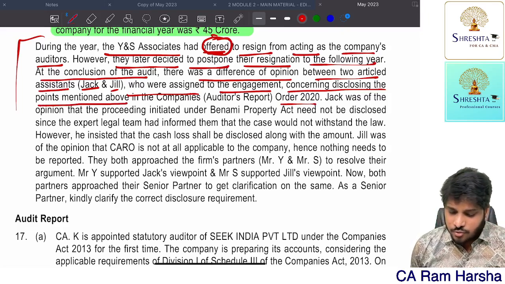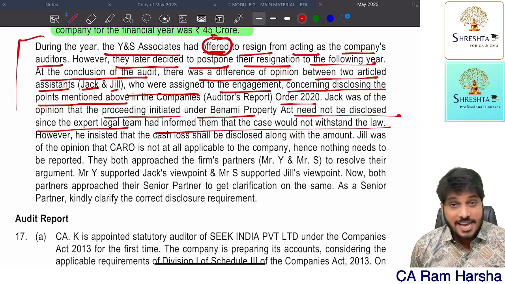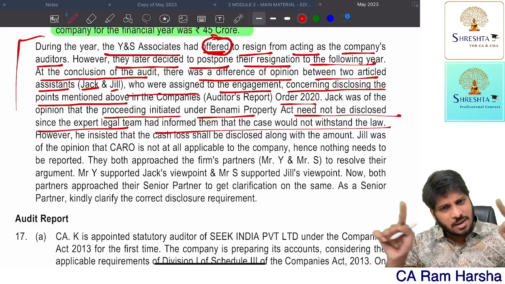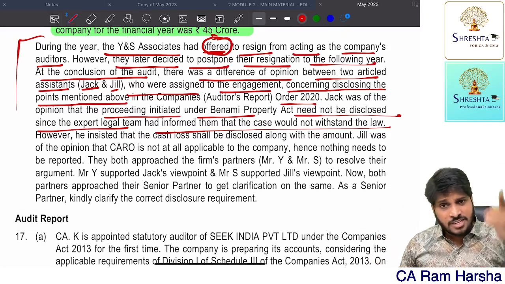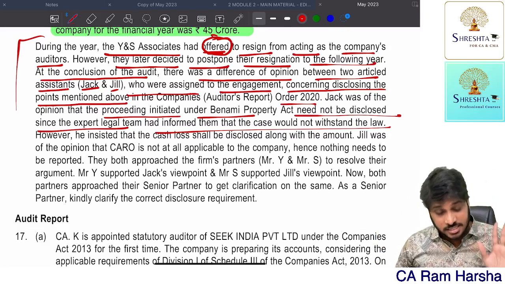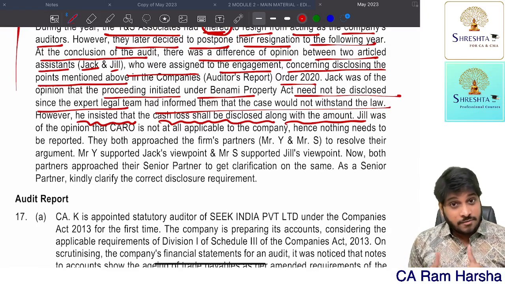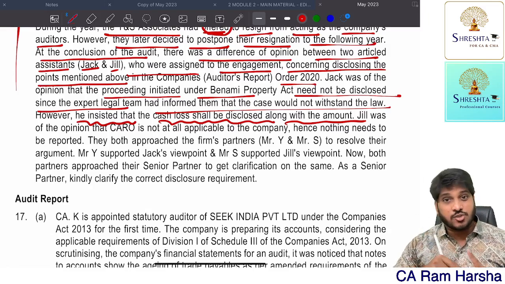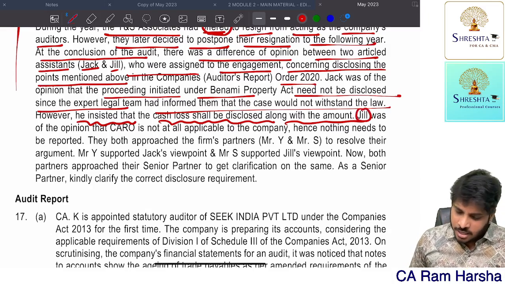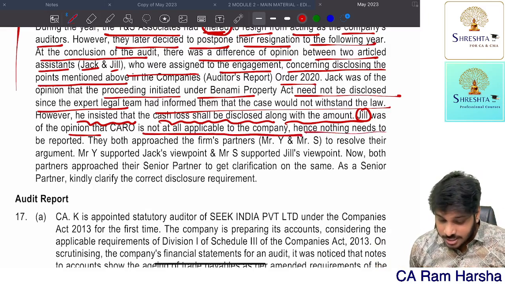Jack was of the opinion that proceedings initiated under Benami need not be disclosed since a legal expert informed that the case will not stand in law. That is wrong. As on 31st March, there is a proceeding pending against the company under Benami proceedings, right? Fixed assets related, there you need to mention clearly under the 5th point of the fixed assets. However, he insisted that cash loss shall be disclosed along with amount, which is correct. Jack is correct with respect to the cash loss point, but not correct with respect to the Benami proceeding point. Jill was of the opinion that CARO is not at all applicable to the company, which is absolutely wrong. Hence, nothing needs to be reported.